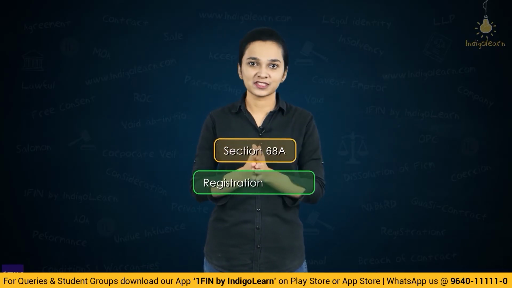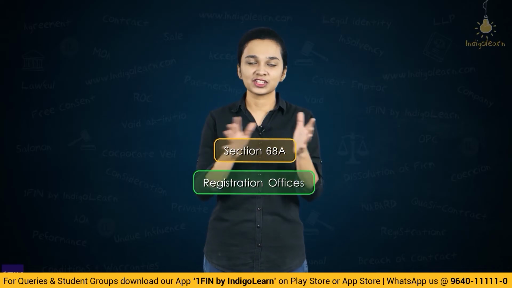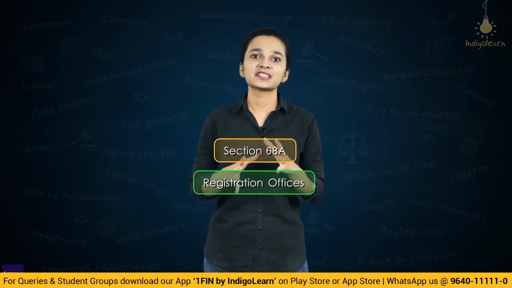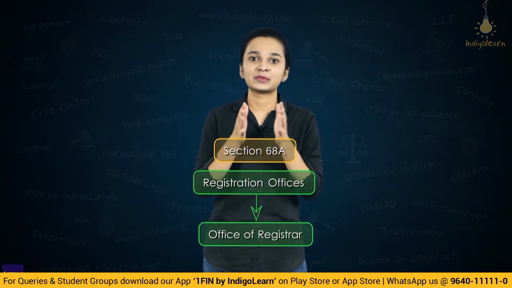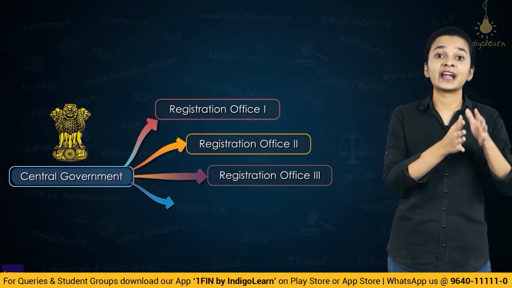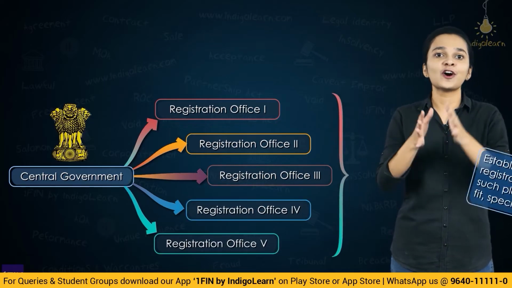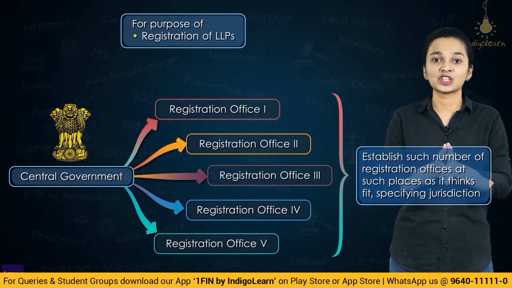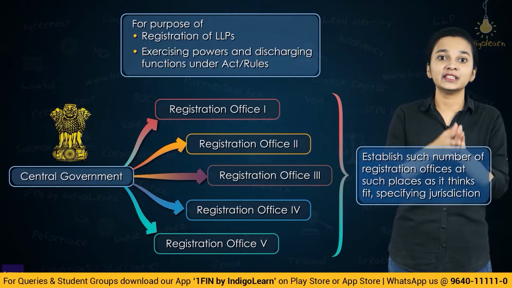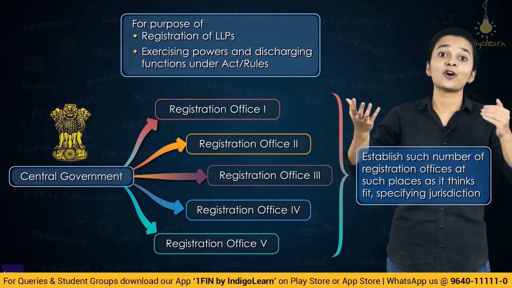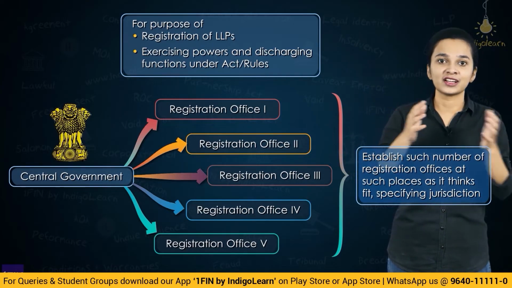Let's now start with section 68A, which talks about registration offices. Now, what does registration office here stand for? Registration office here is basically the office of the registrar. So section 68A specifies that the central government may establish as many registration offices as they would want at different places for the purposes of registration of limited liability partnerships and also for the purposes of discharging the functions which have been given by the central government to different officers or the registrars under this act.